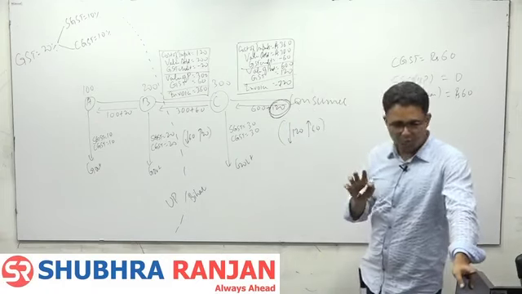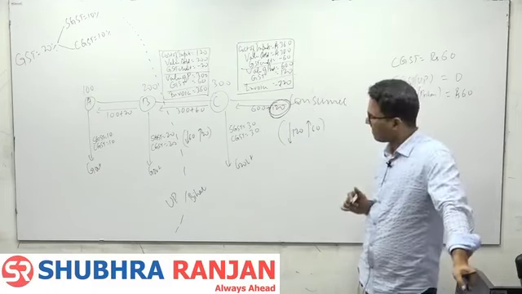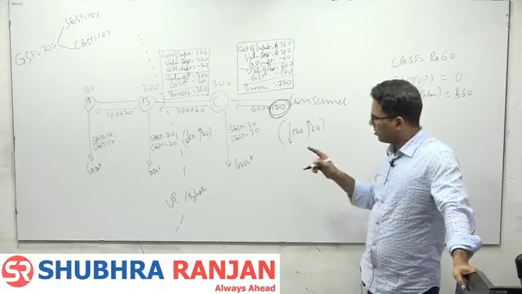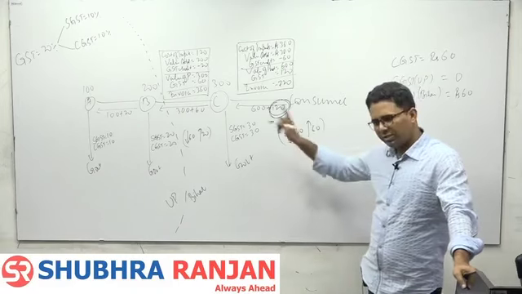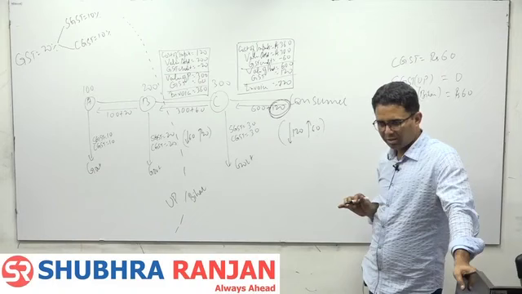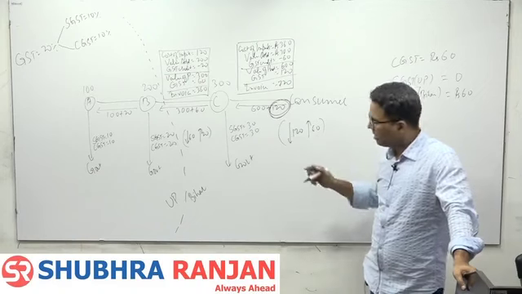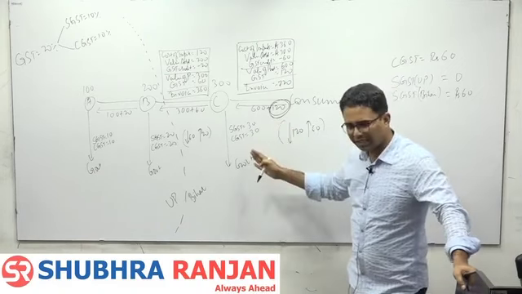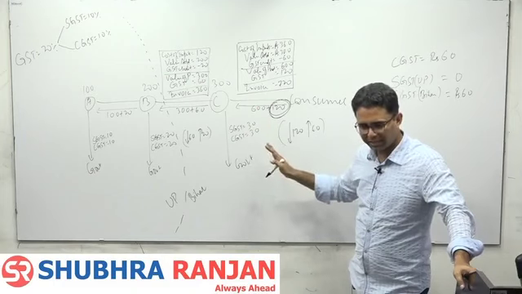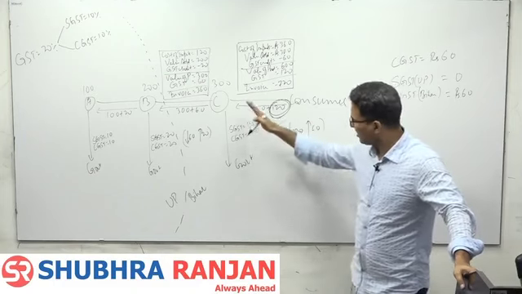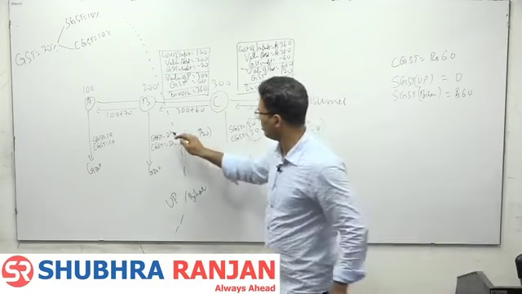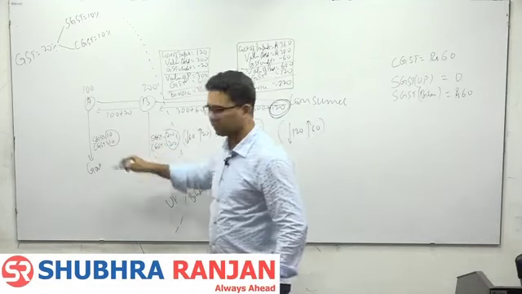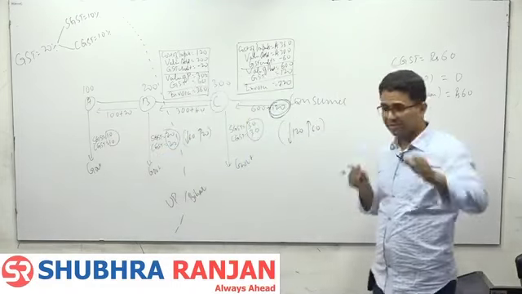अच्छा, अब 2 मिनट ध्यान से सुन लो. Government is giving credit at every stage. ठीक, government is giving credit back at every stage, but effectively they are paying taxes or not? They are paying taxes, na? They are getting credit also, but effectively they are paying taxes this much. ठीक है?